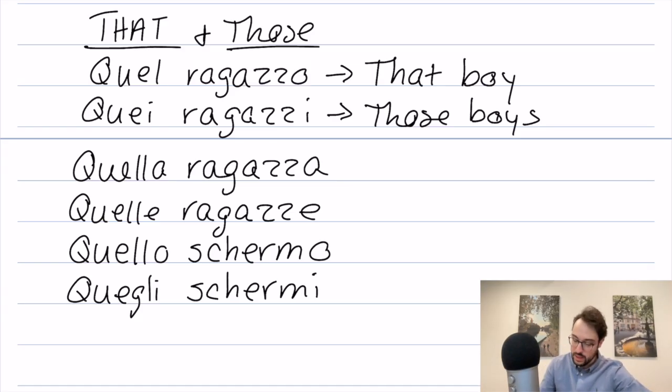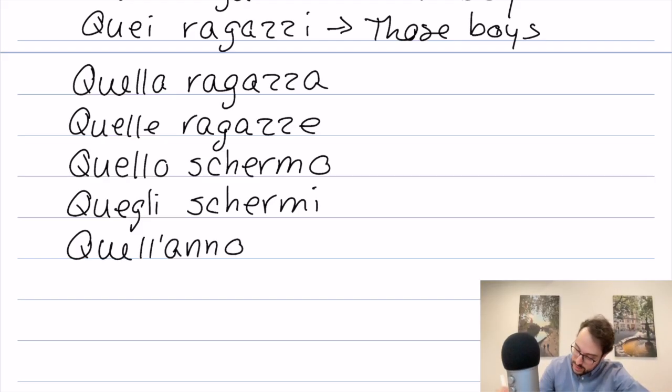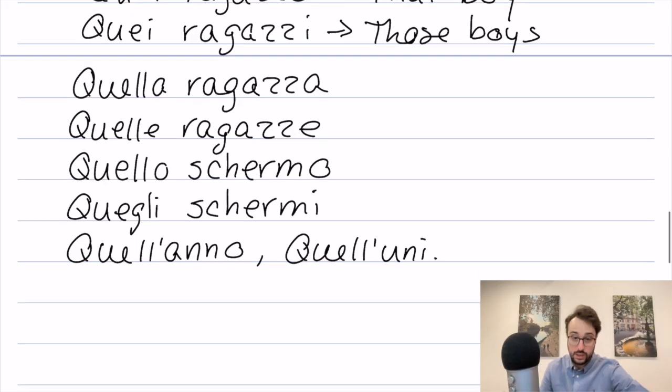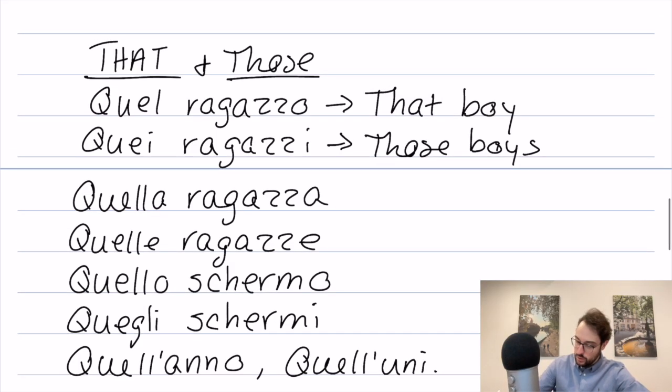Very nice. And now, if we have it beginning with a vowel, we say quell'anno, that year. It can also be female. Quell'università. I'm just going to say quell'uni. And then, what else are we missing? I think we got everything. Cool. Very nice. So yeah, now we're able to put some words together, right?